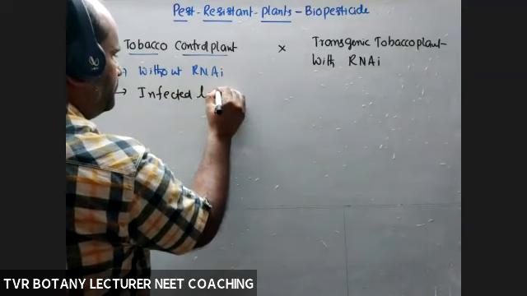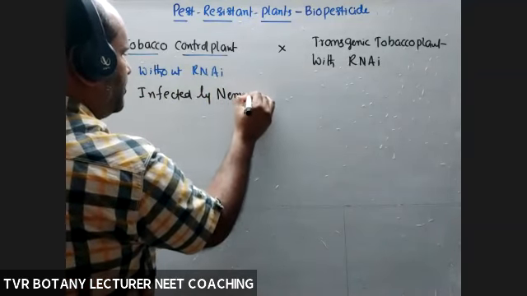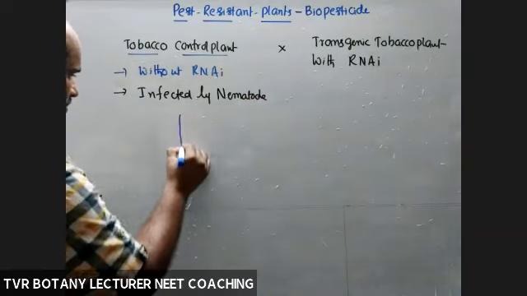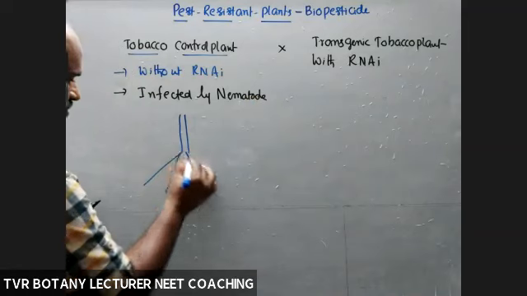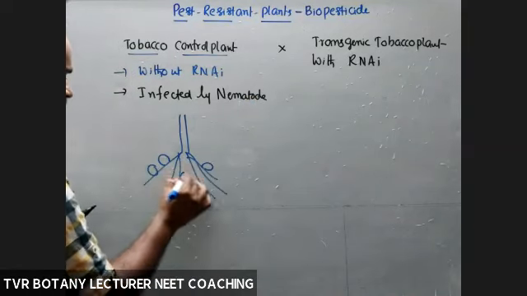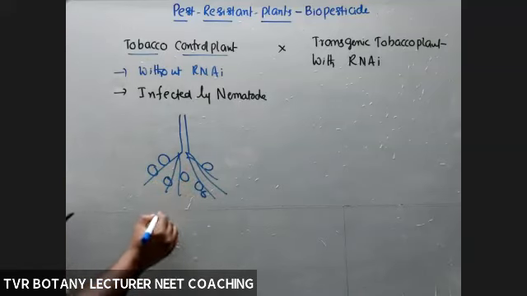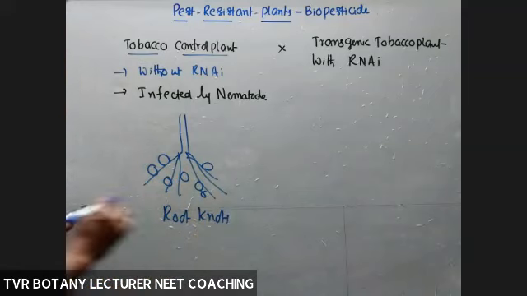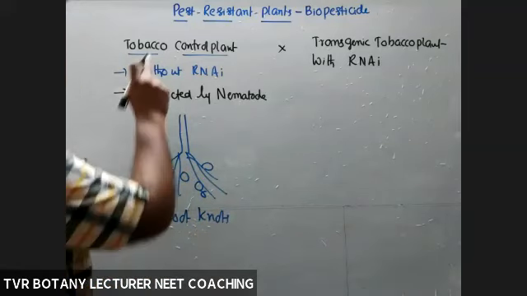concerned nematode. So for example, this is a tobacco plant, root system. These are the nodules, knots. Root nodes. So this plant is control plant.